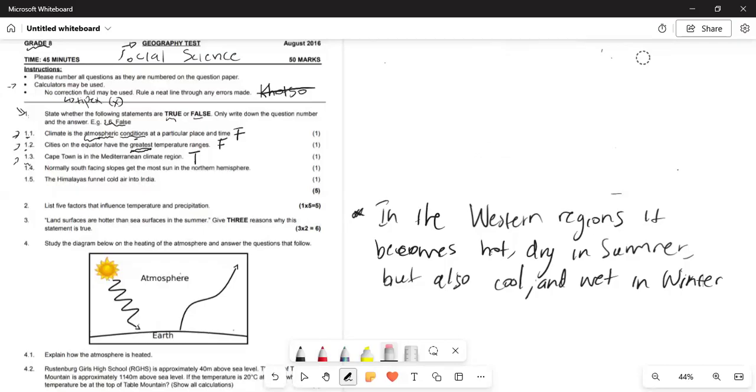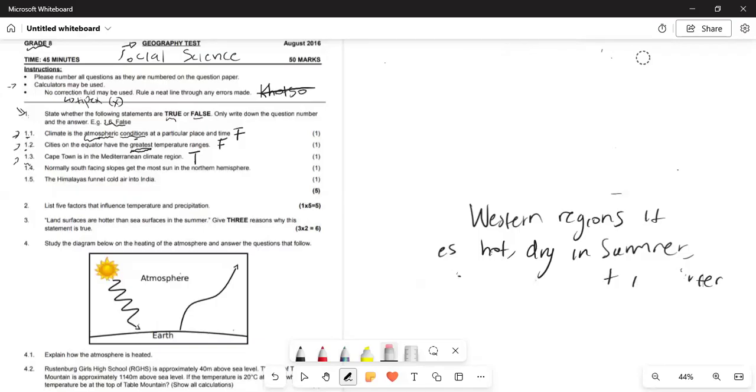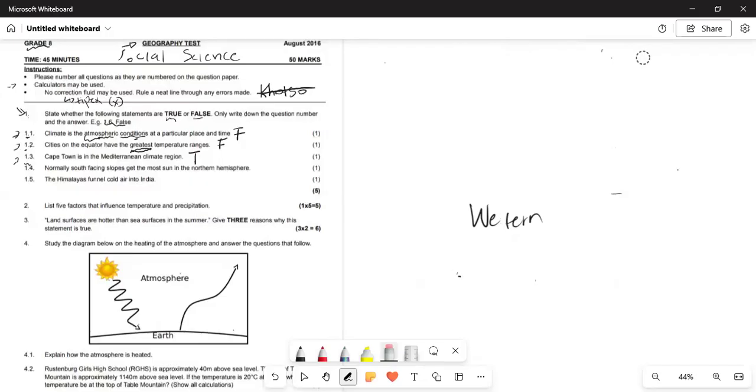We talk about places like Stellenbosch, places in the western provinces of the country. That's where you find Cape Town. All right. And then now we move on to 1.4.